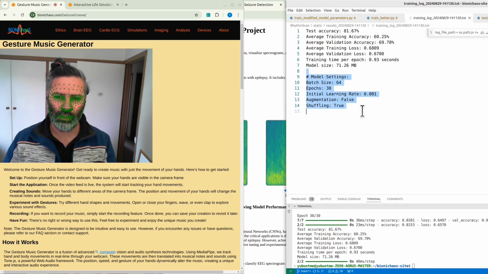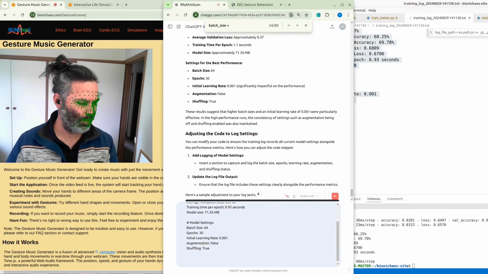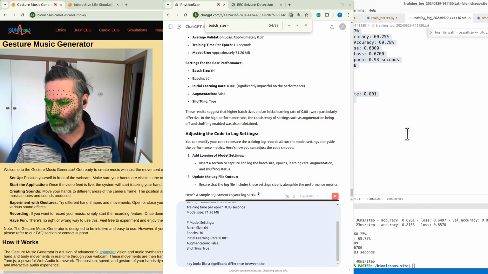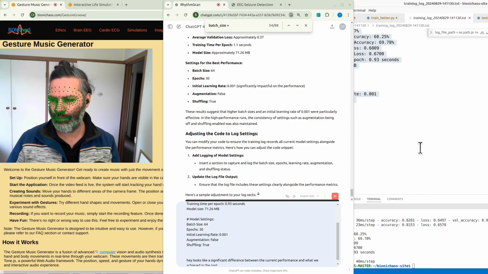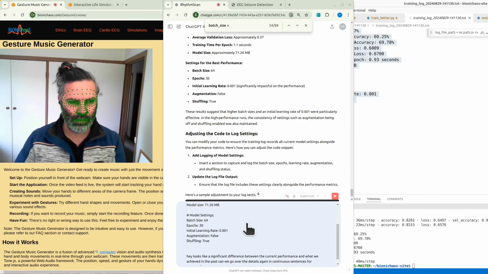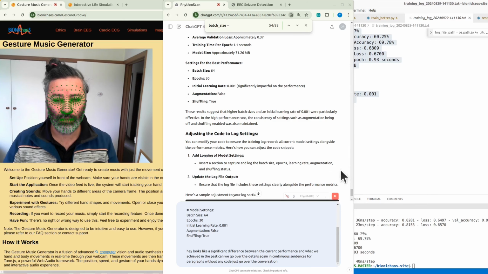So we're saving the results as of current time. Yeah, when we have the current settings stored, which is good. So we have all the output. It looks like a significant difference between the current performance and what we achieved in the past. Can we go over the details again in continuous sentences, full paragraphs, without any code? Just go over the conversation above.